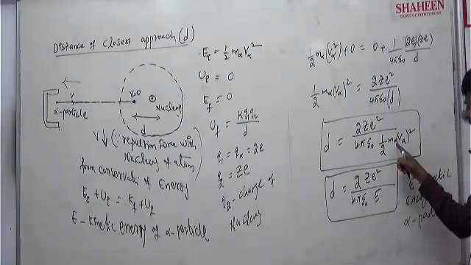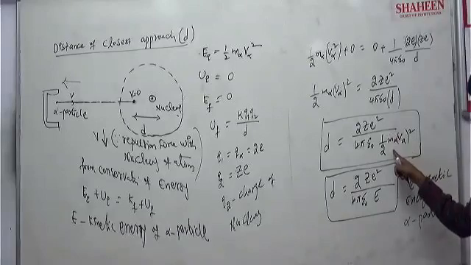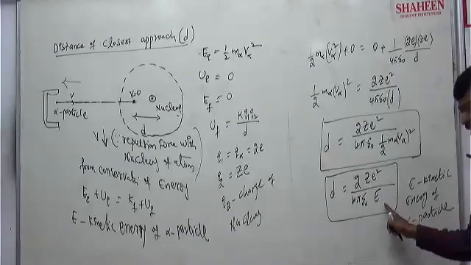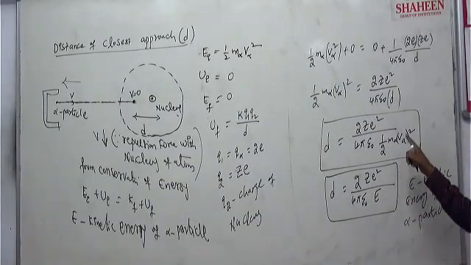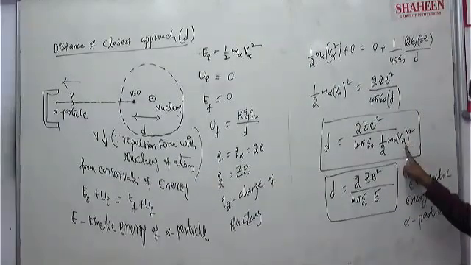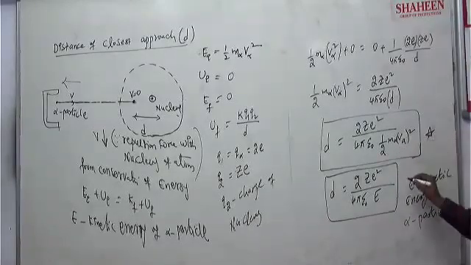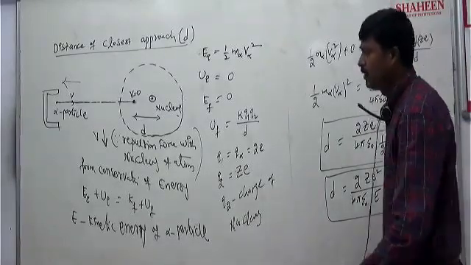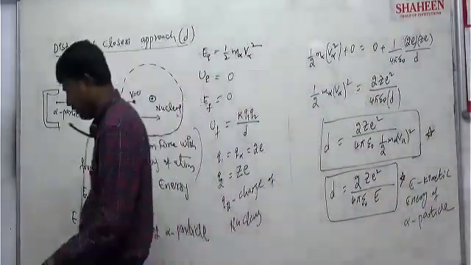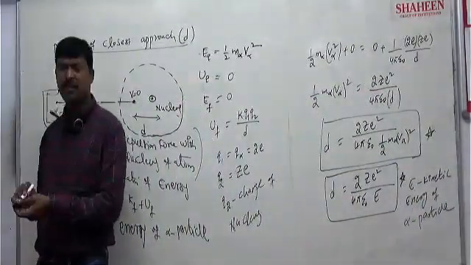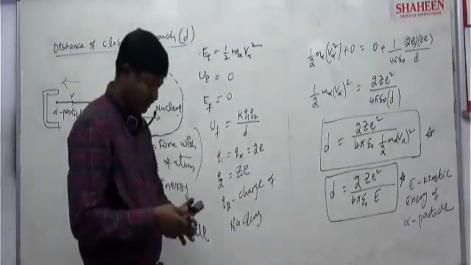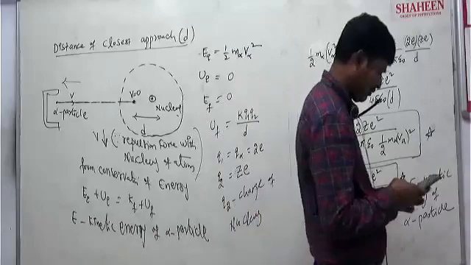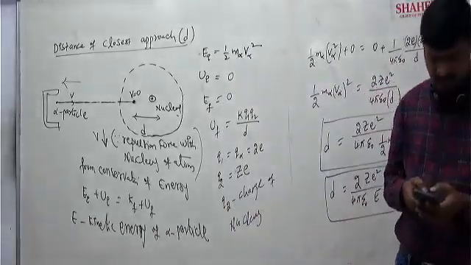If energy is directly given, you can use this formula. If mass and velocity are given, you can use the other formula. It depends upon the situation of the question. The final formula is clear. We just applied conservation of energy. That's it. Clear?